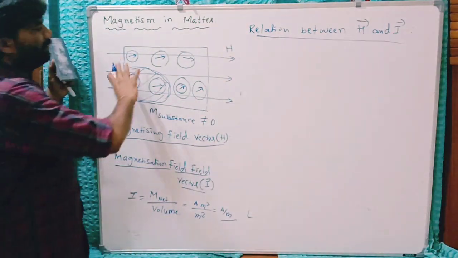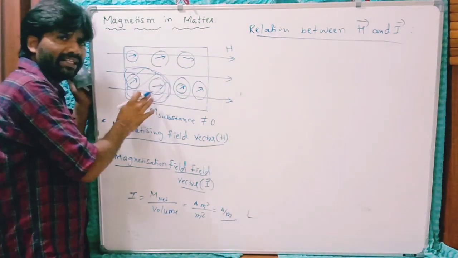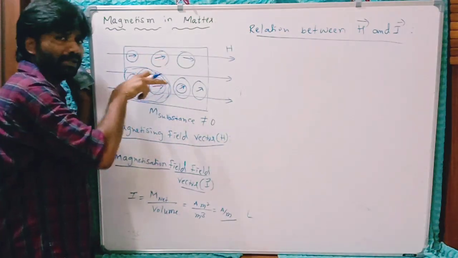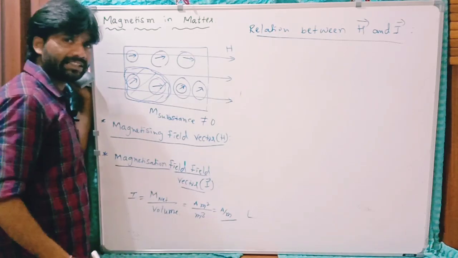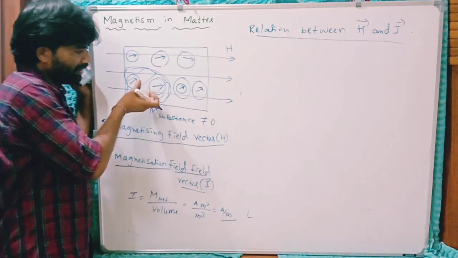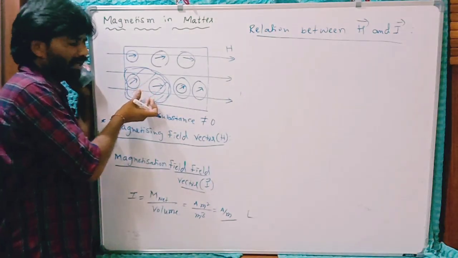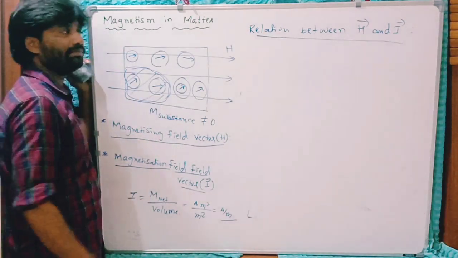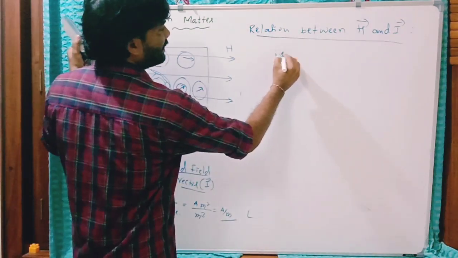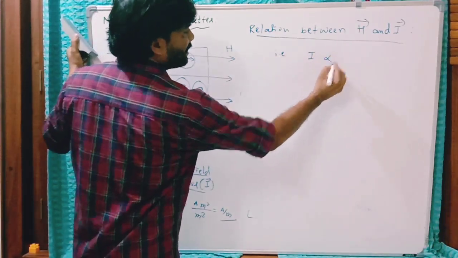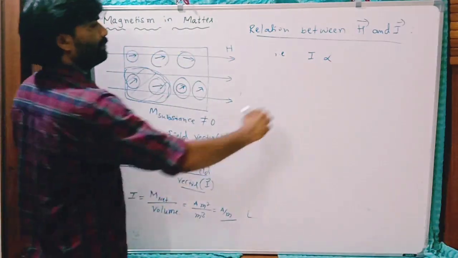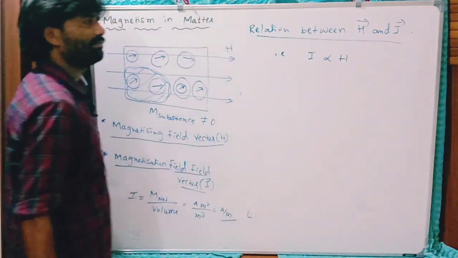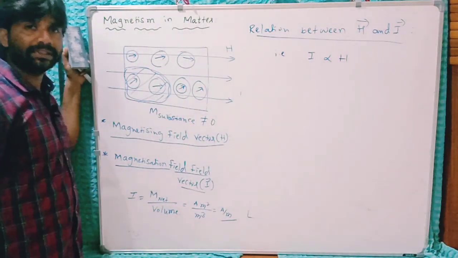Now if I apply more field, there will be more magnetization, more atomic dipoles try to align parallel to the direction of this external field, thereby there is more magnetic moment, so you will get more magnetization. Indirectly what I am saying is the magnetization of this substance is directly proportional to the external magnetizing field: I is directly proportional to H.